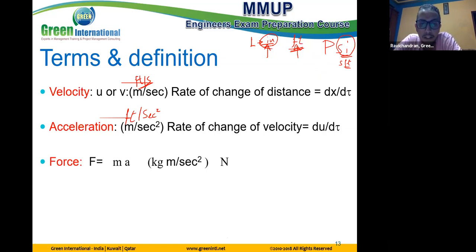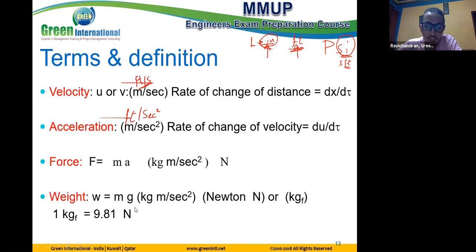Force is mass times acceleration. If this acceleration is the gravitational acceleration, then this force represents weight. The unit for this is kilogram meter per second square, which is Newton. This weight is mg, mass times gravitational acceleration. Here this g is 9.81, but this is for the SI unit, which is meter per second square. This is a famous number. So we need to remember another one, which is 32.2 feet per second square. Okay?